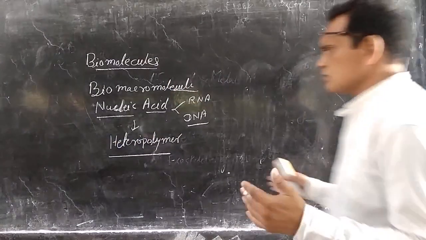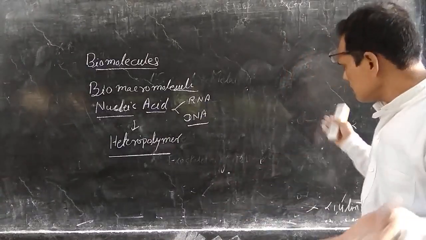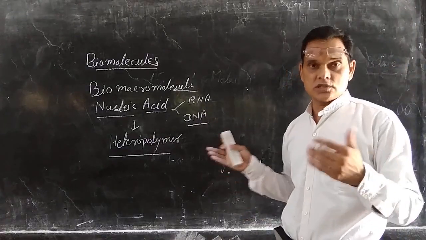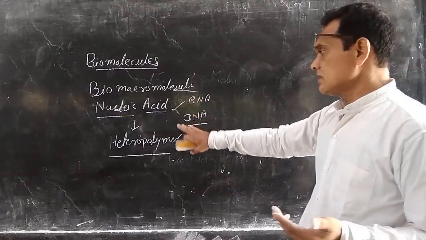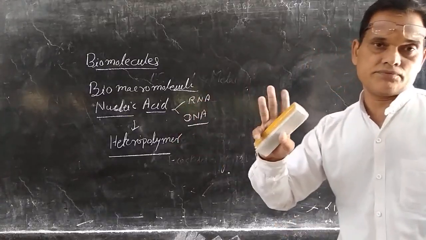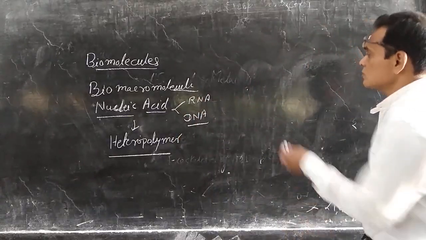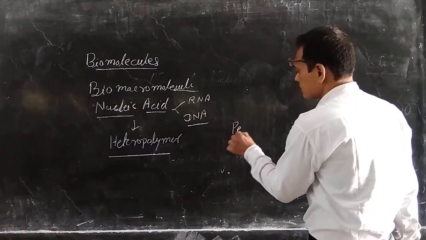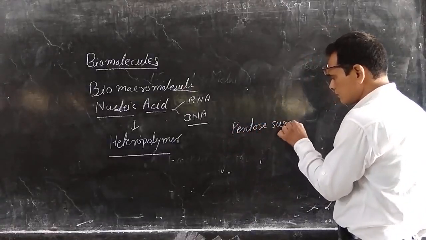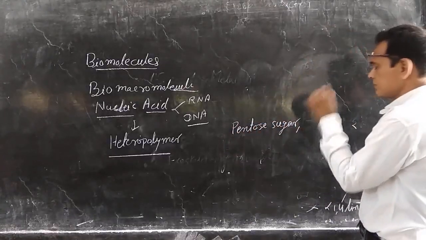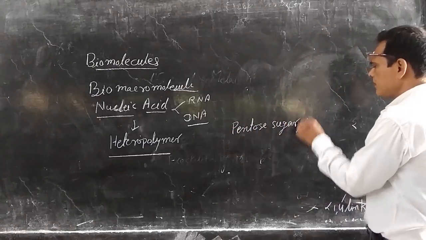It is not the same kind throughout. Just like starch is made only from glucose, that is a homopolymer, but not nucleic acid. It is made up from three types of molecules: pentose sugar, another is nitrogen base,